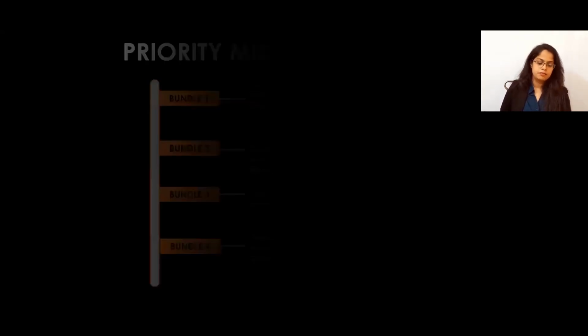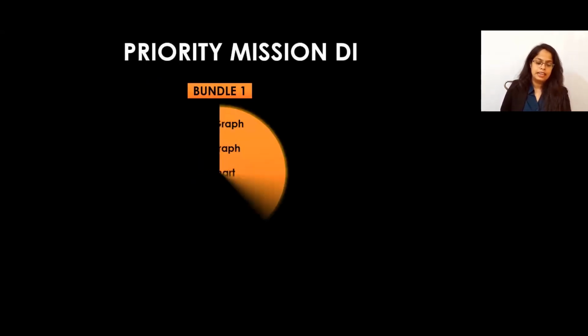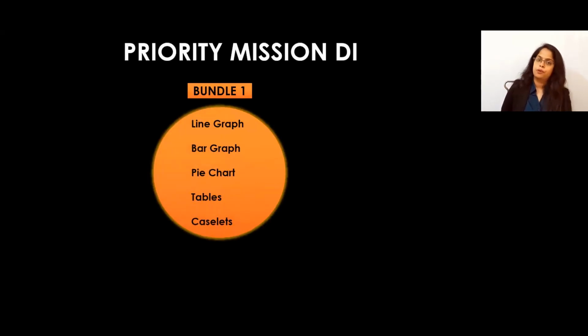And then the last but not least is DI. As it is important, once you complete arithmetic, you can prepare for DI. There are no such bundles. You can solve any: bar graph, line graph, table, pie chart. You can go for caselet last. But you can start with the line graph, as it is quite easier than the others. You can go priority-wise for DI also.